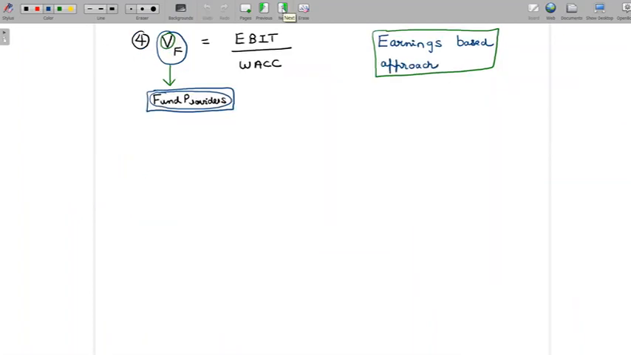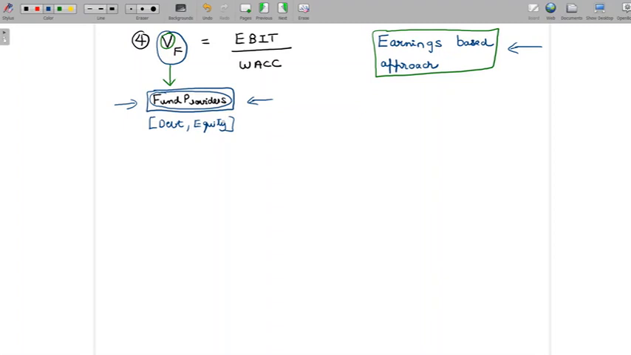Now here, when we talk about the value of the firm as such, and we are using the earnings approach, we should talk about a level of earnings that is relevant for all the fund providers put together. Here we are not segregating the fund providers. We are talking about the value of a firm, so we are talking just about one group called fund providers. These fund providers would have debt providers and also equity providers. We are not distinguishing between them here. We are talking only about one group.